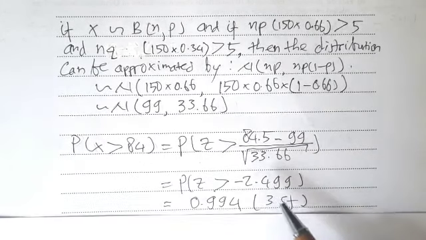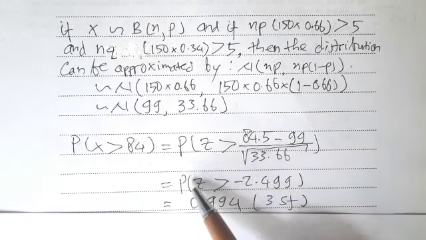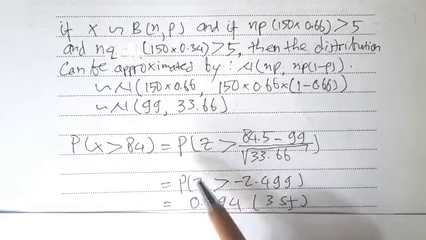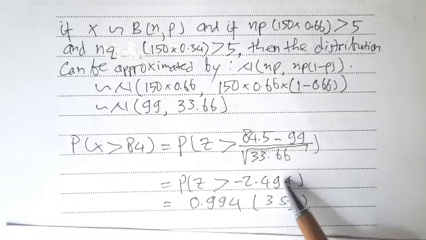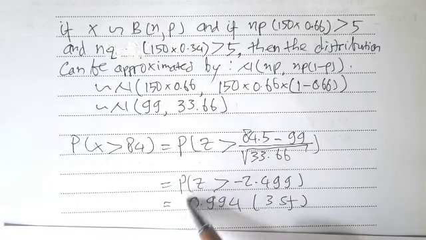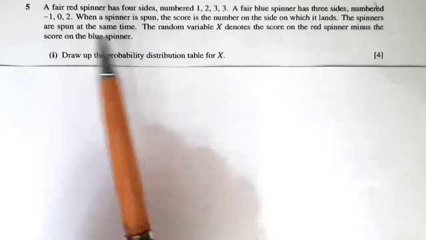Now by using a calculator we find that P(Z greater than minus 2.499) equals 0.994 to 3 significant figures.